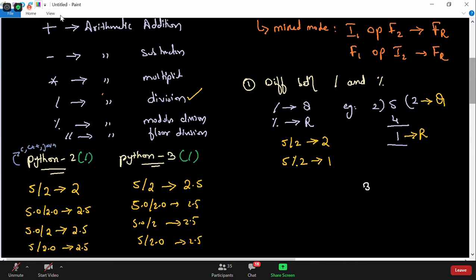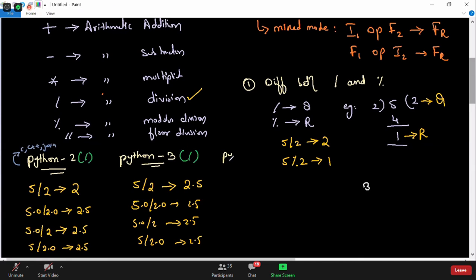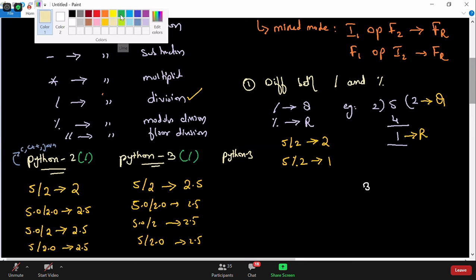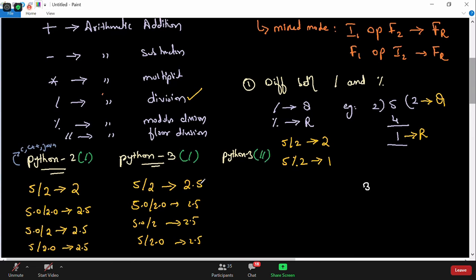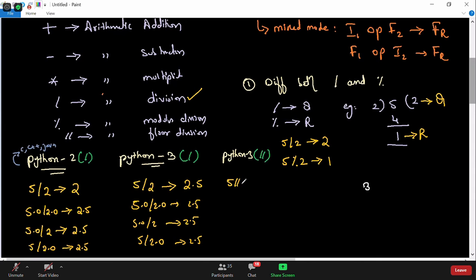Let me talk about Python 3 floor division now. Python 3 has one more division operator called the floor division operator, with two symbols here. Now if I ask you, what is the result of 5 floor division by 2? Very good, the answer will be 2 in this case. So Python says that whenever you want the complete result, go with division, and whenever you want the quotient value, go with floor division.